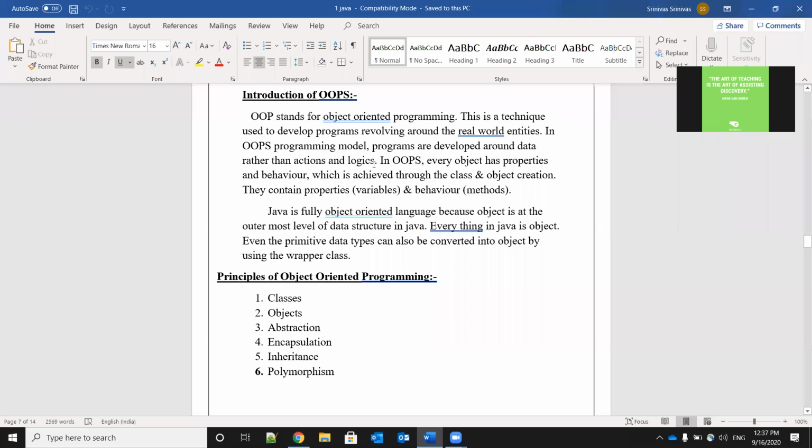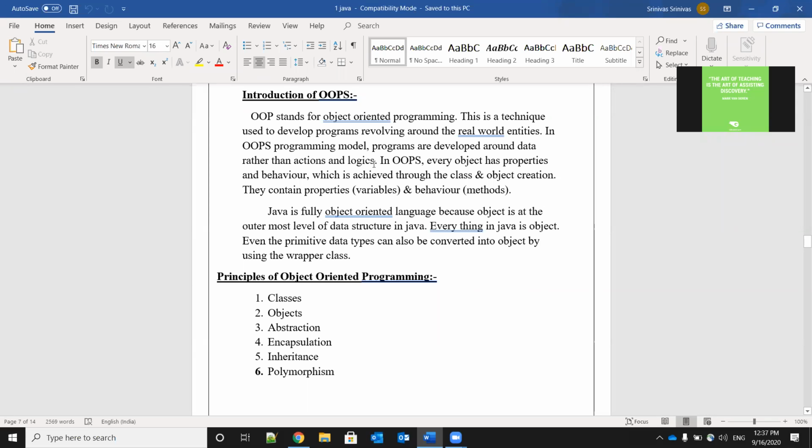So how to write the class? We have seen one simple program, the first program, right? How to write the class and how to create the object, we didn't do that yet. We are going to do it later. We are going to learn how to write the classes and create the objects in the next topics. They contain properties. Properties means variables. Already I have told you.